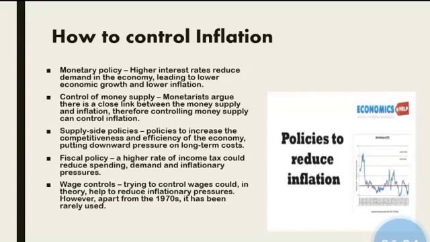And the third one is supply side policies. Policies to increase the competitiveness and efficiency of the economy, putting downward pressure on long-term costs. The fourth one is fiscal policy. A higher rate of income tax could reduce spending, demand, and inflationary pressures. And the final one is wage controls. Trying to control wages could, in theory, help to reduce inflationary pressures. However, apart from the 1970s, it has been rarely used.